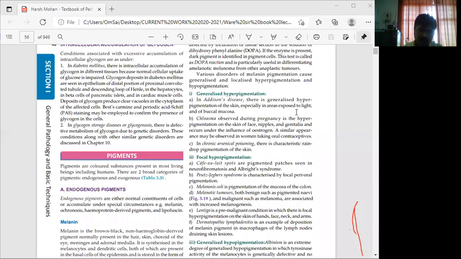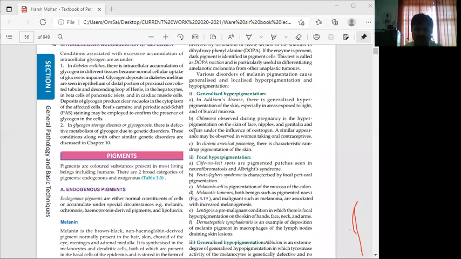Then there is chloasma, which is observed during pregnancy. It is hyperpigmentation of the skin of the face, nipples and genitalia, and occurs under the influence of estrogen.